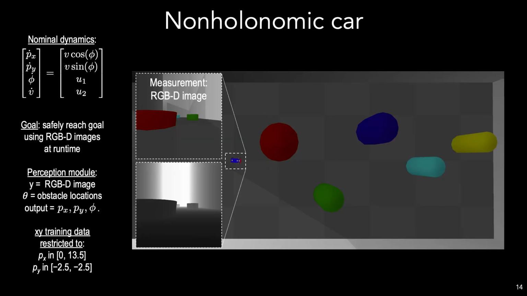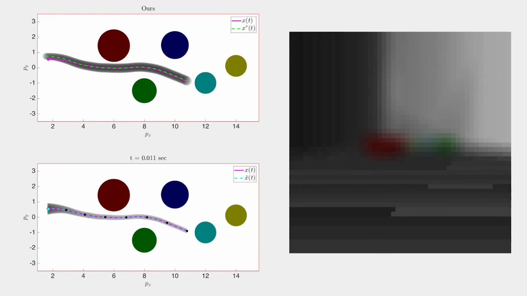We first show our results on the car. Our goal here is to steer from the start to the goal without crashing. Note that the perception system is only trained on Y positions between negative 2.5 and 2.5. We will first animate two plans generated by our approach. On the top left, we plot our trajectory tracking tubes in gray, the plan in green, and the executed trajectory in magenta. On the bottom left, we plot our state estimation tubes in gray, the executed trajectory in magenta, and our estimate of it in cyan.